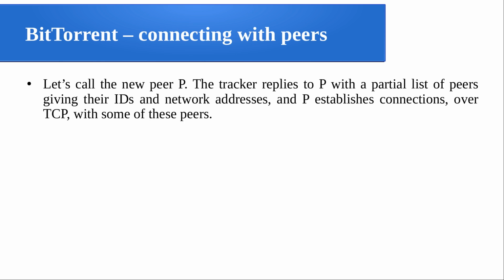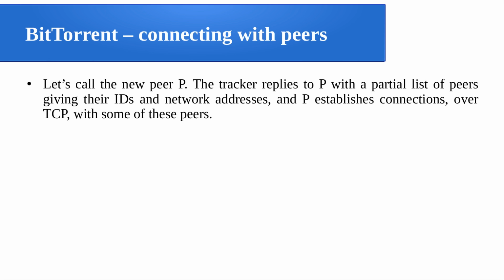Now, how are we connecting with the peers? Let's call the new peer P. The tracker replies to P with a partial list of peers giving their IDs and network addresses, and P establishes connections over TCP with some of these peers. So whenever a particular peer wants to download something, it contacts the tracker, and the tracker replies with a partial list of the peers which contain pieces of the information that is needed, giving their IDs and network addresses.